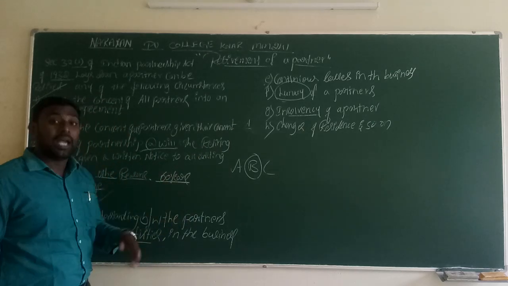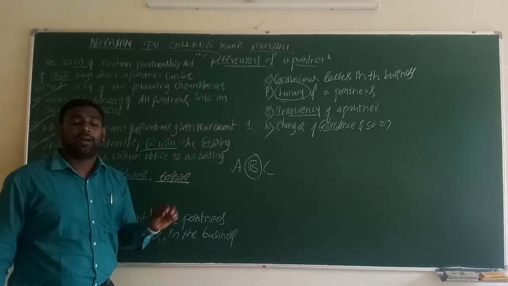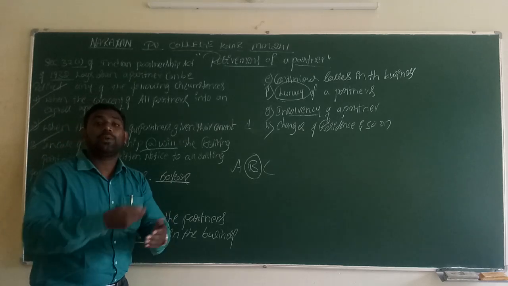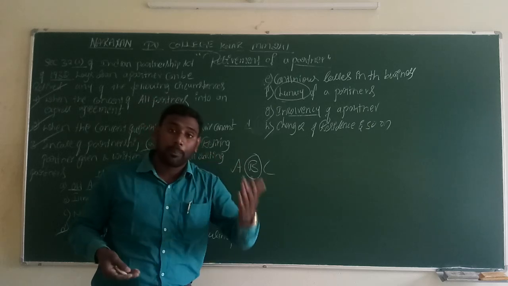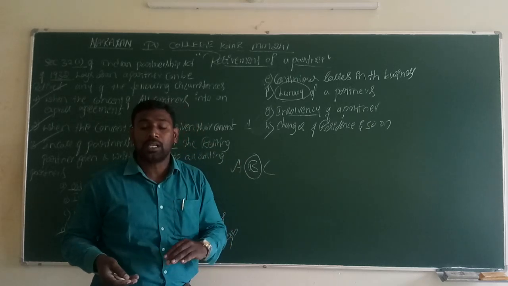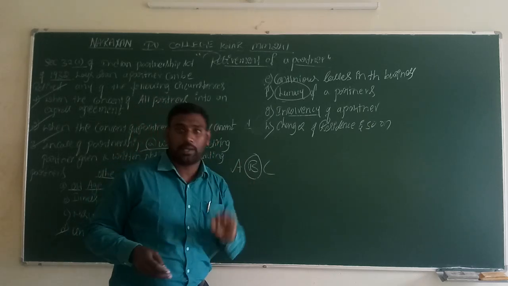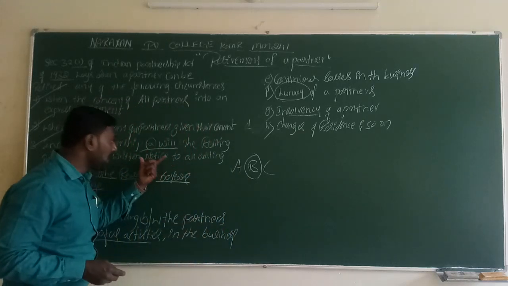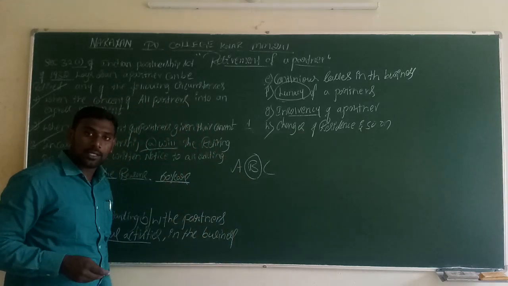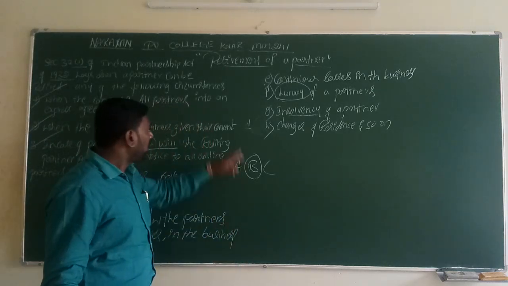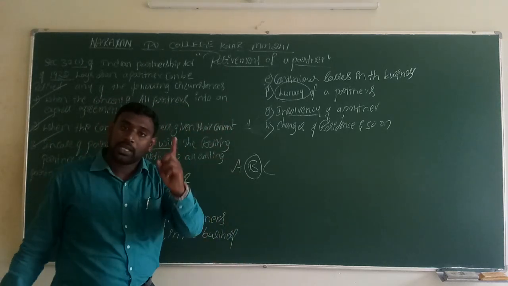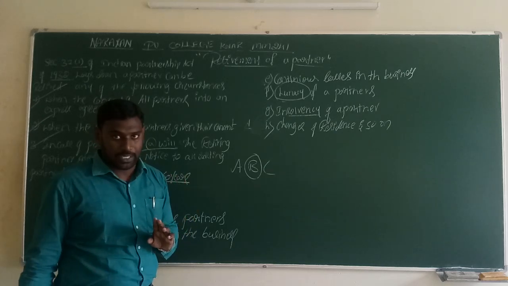The third reason is, if it is a partnership at will, the retiring partner gives notice of why he is going to retire: what are the reasons, what are the problems faced by that particular person. He has to express those problems in a notice given to all the existing partners. Then he can go ahead with the retirement. Under any one of these three, the partner can be retired.